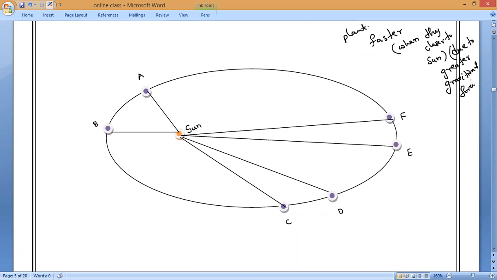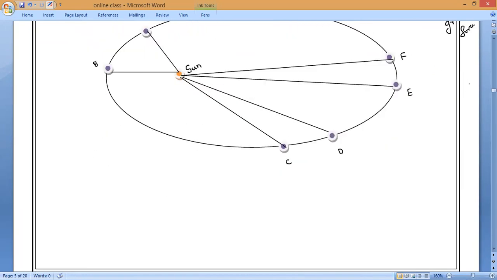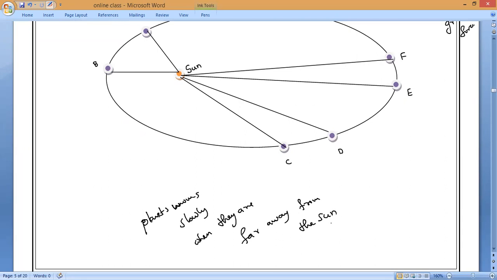Gravitational force. Now, the same planet will move slowly. The speed will decrease. Planets move slowly when they are far away from the sun. Due to what? Due to less gravitational force or more gravitational force? Less gravitational force. Understand, Arun, Kailash, Divya?